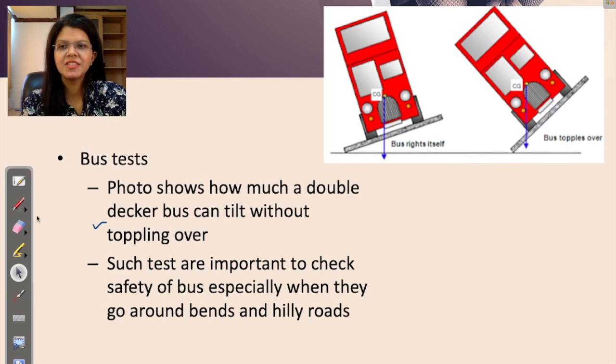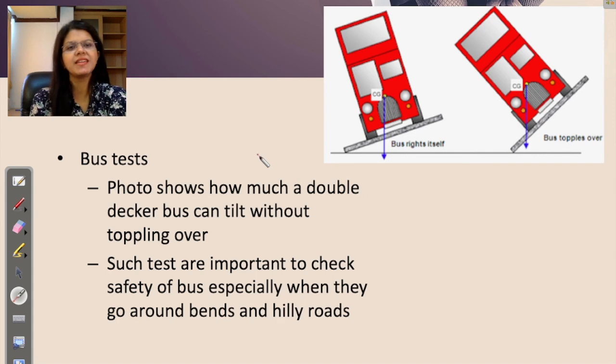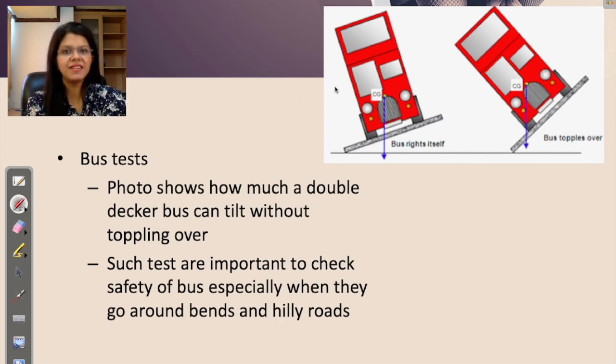Let us look at the picture here, the bus test. The photo shows how much a double-decker bus can tilt without toppling over. So which bus do you think is going to topple over? Let's call them bus 1 and bus 2.